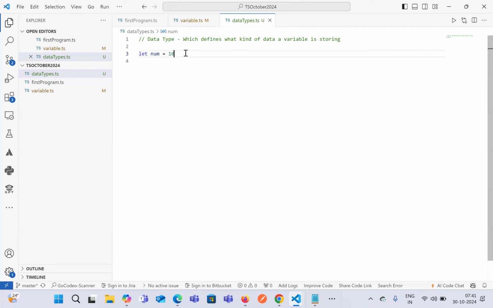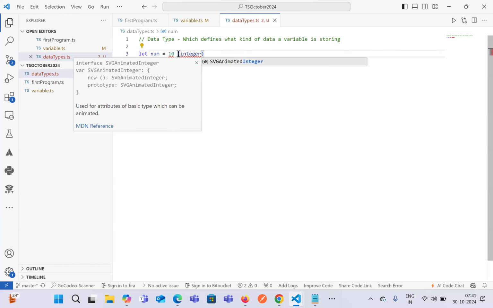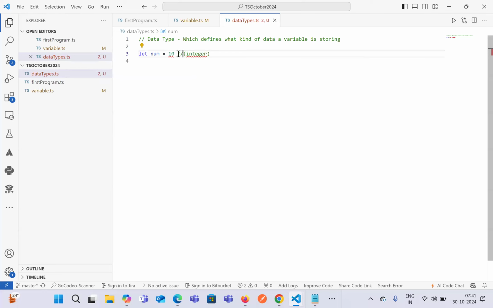So this 10 represents what kind of data we have stored inside the variable num. We know that this is an integer value. Why? Because we have declared it as a number value over here. So this represents a data type, the type of the data that we have stored.